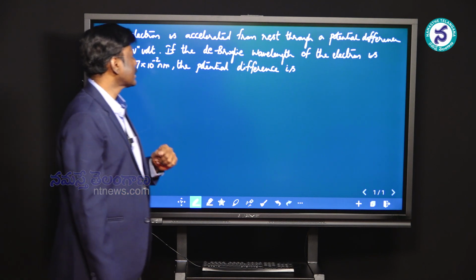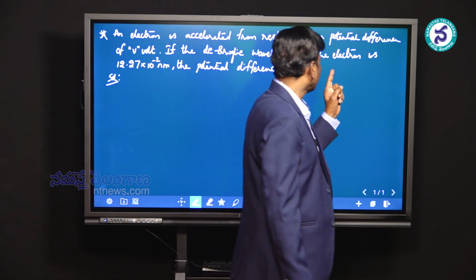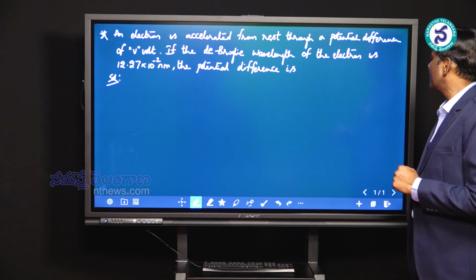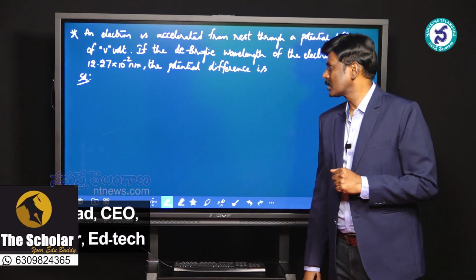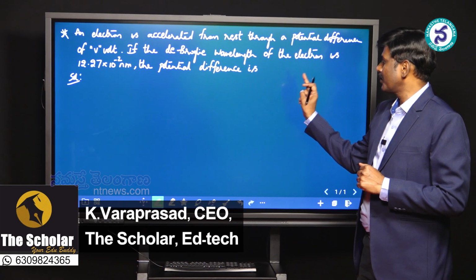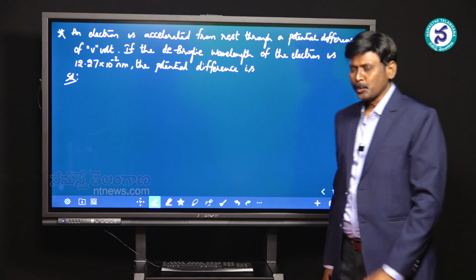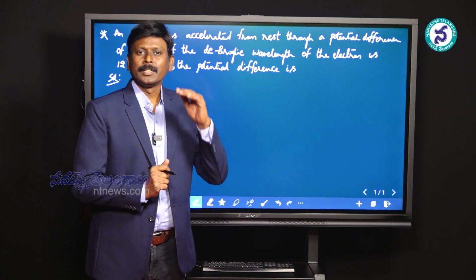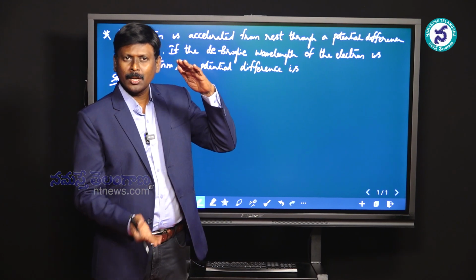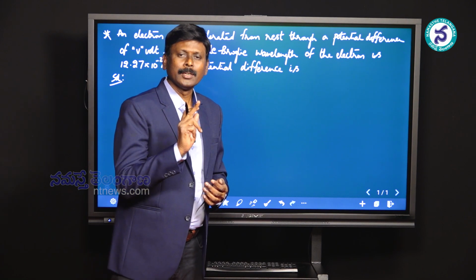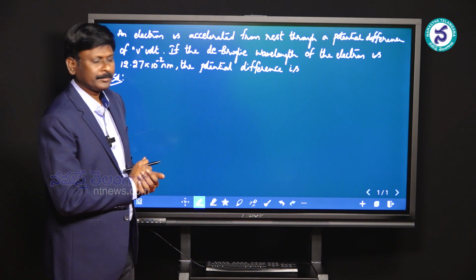An electron is accelerated from rest through a potential difference of V volt. If the de Broglie wavelength of the electron is 12.27 into 10 power minus 2 nanometers, the potential difference is? This is the numerical. To apply the concept in the traditional method, the answer comes out in a very large mode and it's a laborious process. I am here with a magical shortcut.